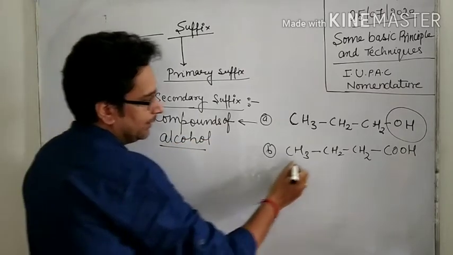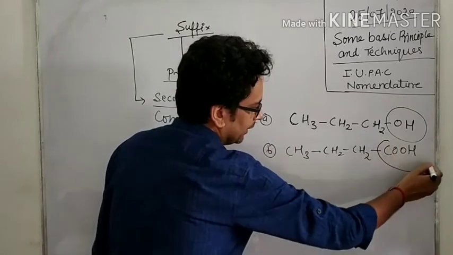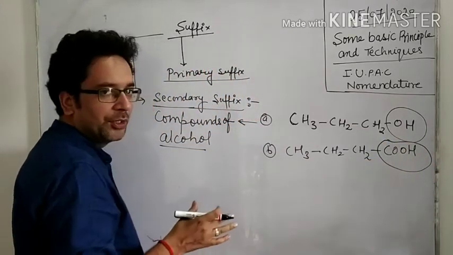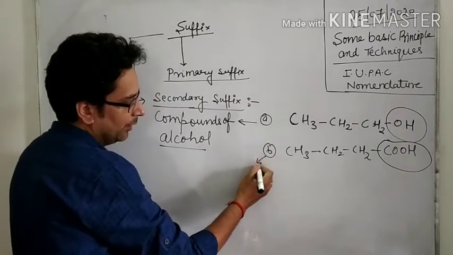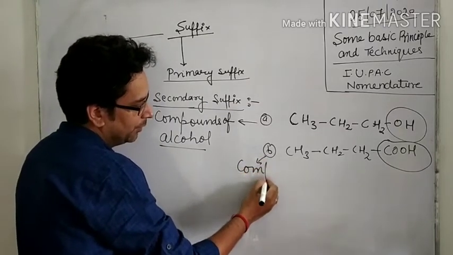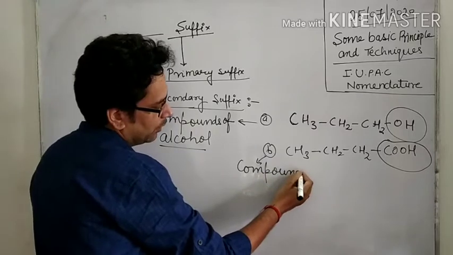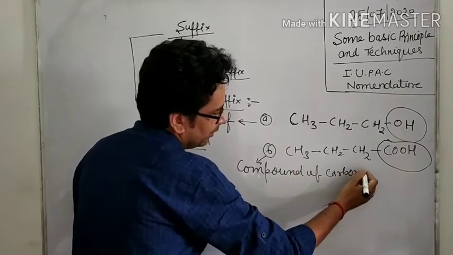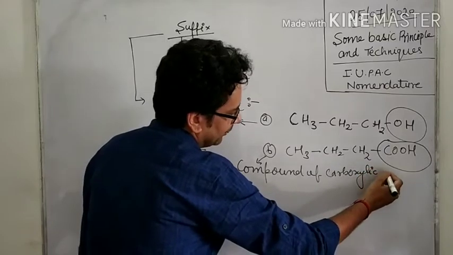And in the second structure there is the presence of the COOH group, meaning the carboxylic group, so it is a compound of carboxylic acid.